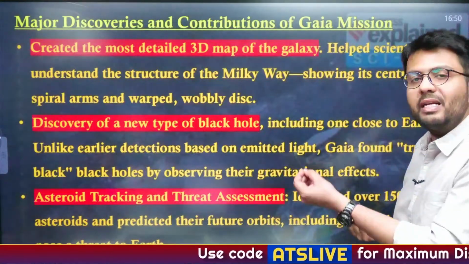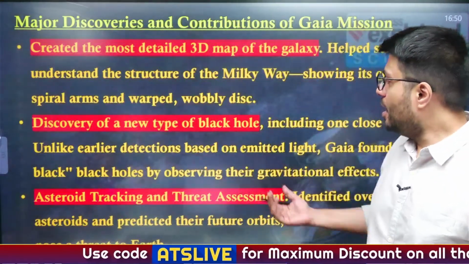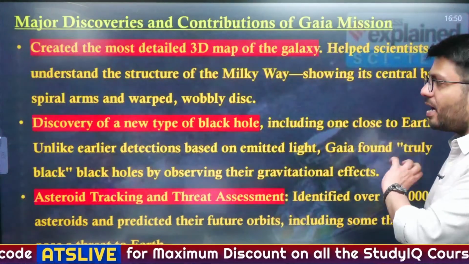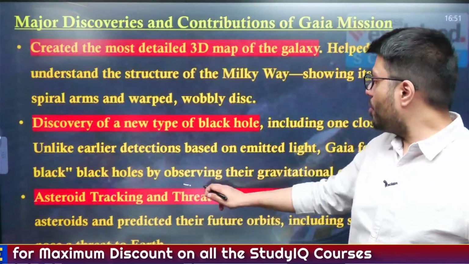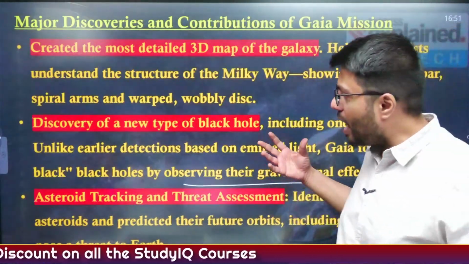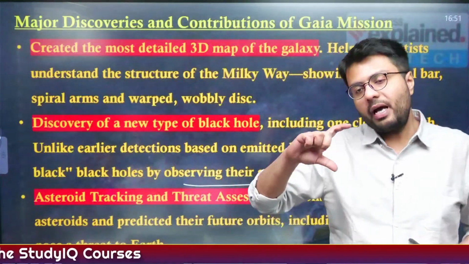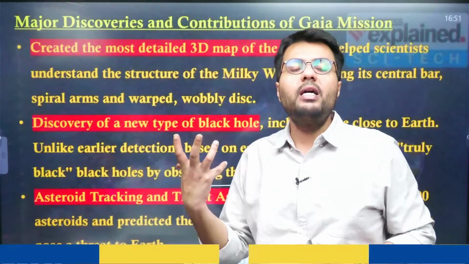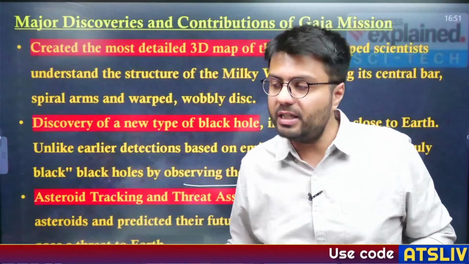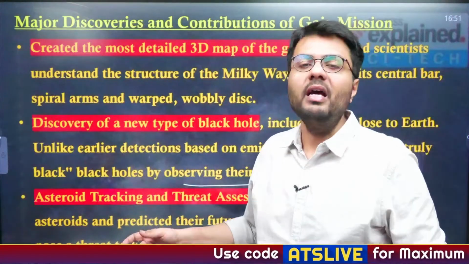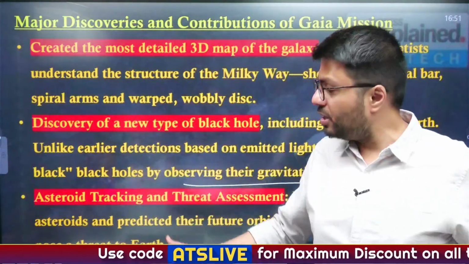very close to the Earth, unlike earlier detection, which was based on emitted light. Gaia found this true black hole by observing the gravitational effect, and that is how a spacecraft analyzes a particular black hole, because you understand a black hole has a very huge gravitational effect, so it will absorb each and everything, including the light from the surrounding regions.